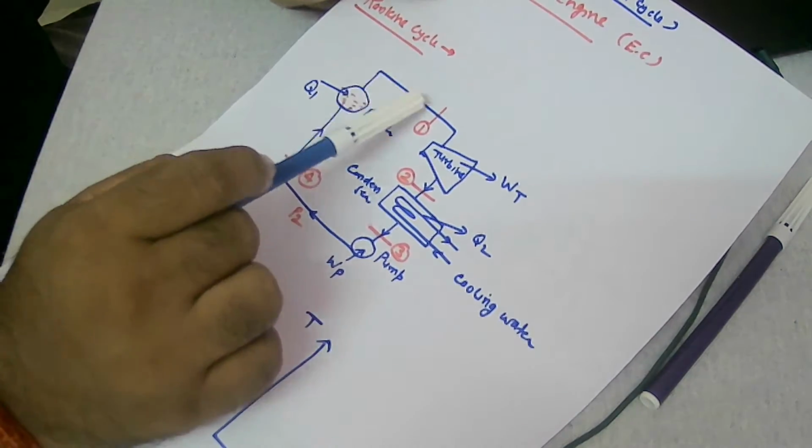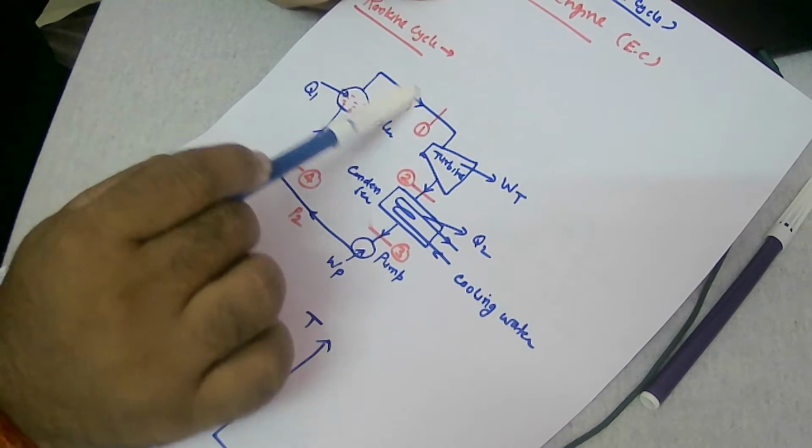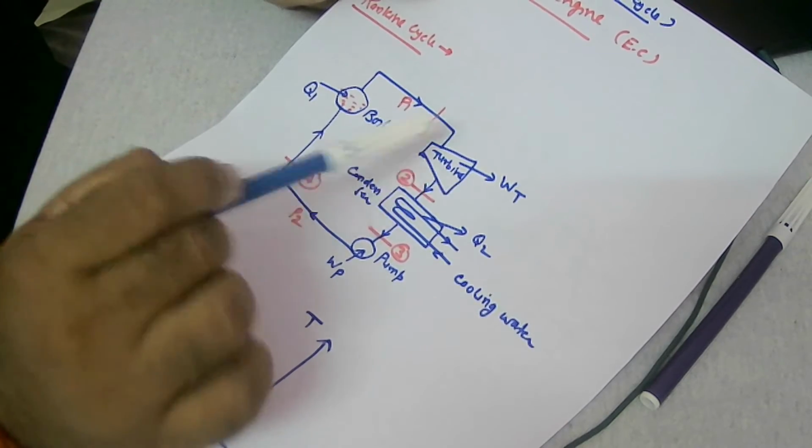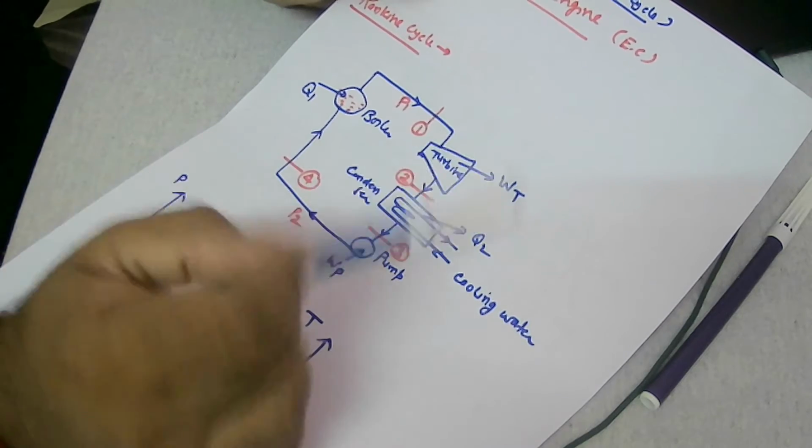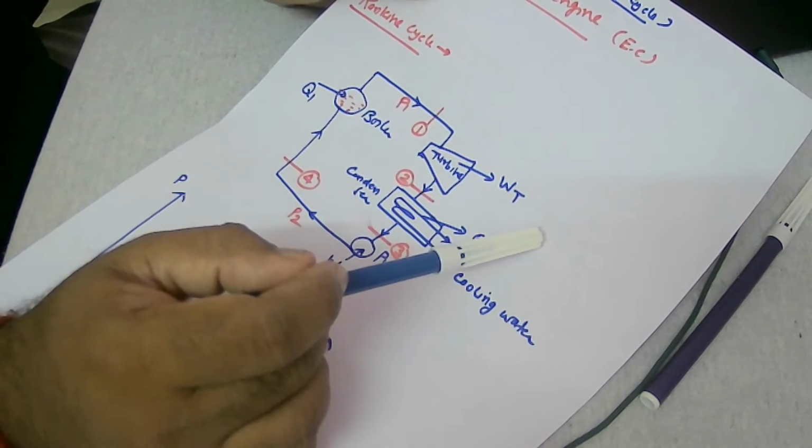So high pressure and temperature gases go through this piping system inside the turbine. The turbine is a rotary device, right? This will rotate, and when it rotates, you get the mechanical work.